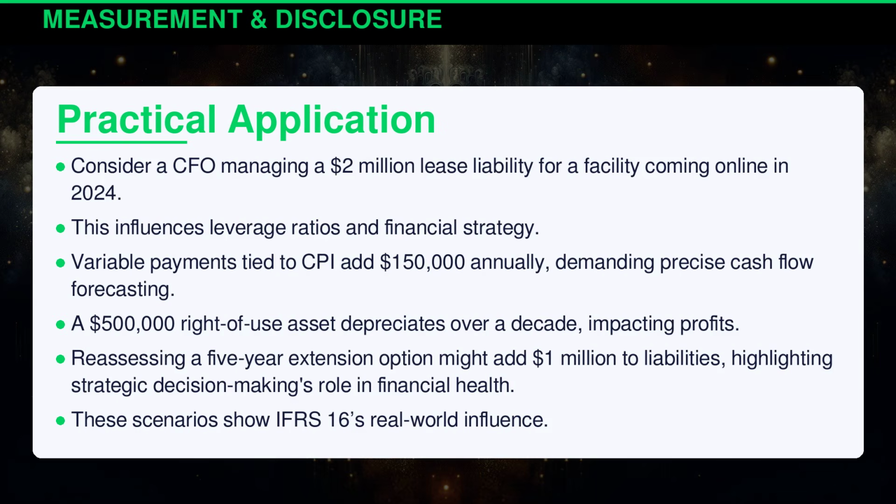Consider a CFO managing a $2 million lease liability for a facility coming online in 2024. This influences leverage ratios and financial strategy. Variable payments tied to CPI add $150,000 annually, demanding precise cash flow forecasting. A $500,000 right-of-use asset depreciates over a decade, impacting profits. Reassessing a 5-year extension option might add $1 million to liabilities, highlighting strategic decision-making's role in financial health. These scenarios show International Financial Reporting Standard 16's real-world influence.